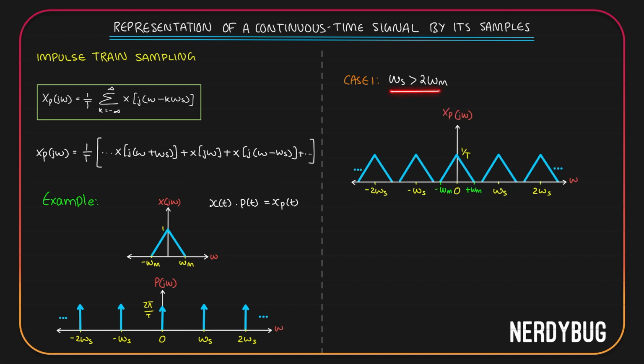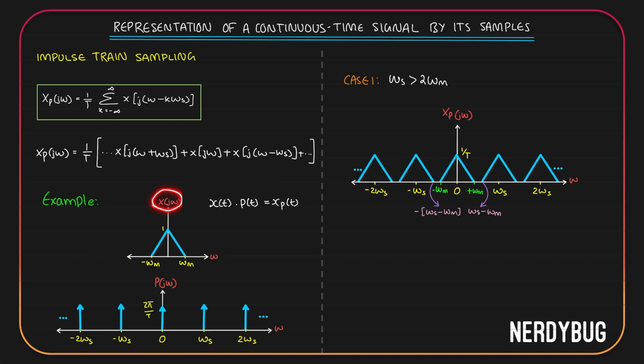Here, since omega s is greater than 2 omega m, we have some space between these 2 points. This whole thing is omega s, and this much is omega m. So this point is going to be omega s minus omega m. Due to symmetry, this point is going to be negative of omega s minus omega m. Let us mark both of them.